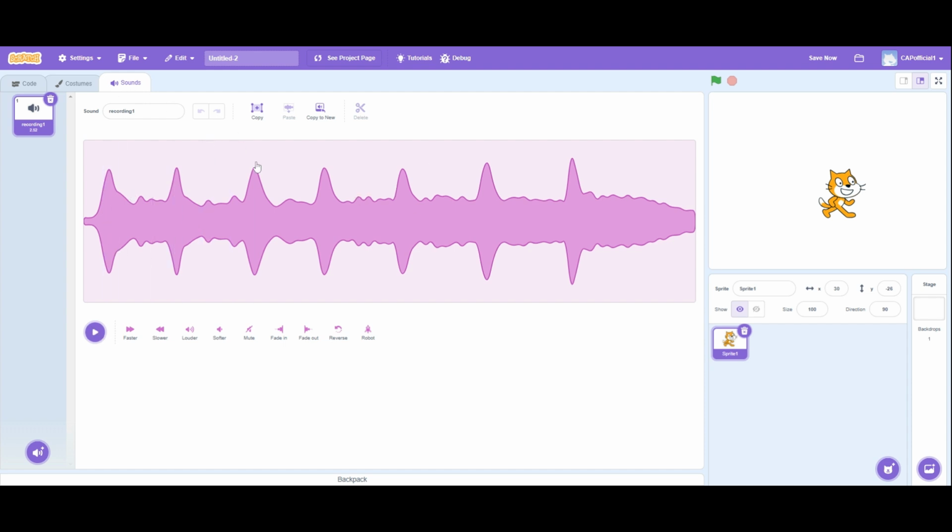So while we're here, let's learn how to use this tab. So this is the faster button. This makes the sound shorter and a higher pitch. We have slower, which slows the sound down and makes it a lower pitch. We have louder.